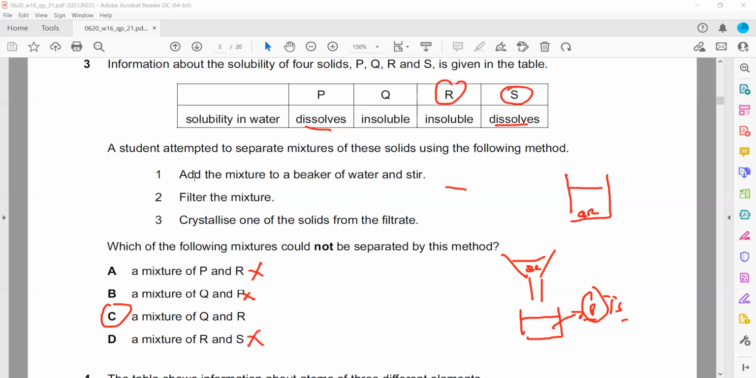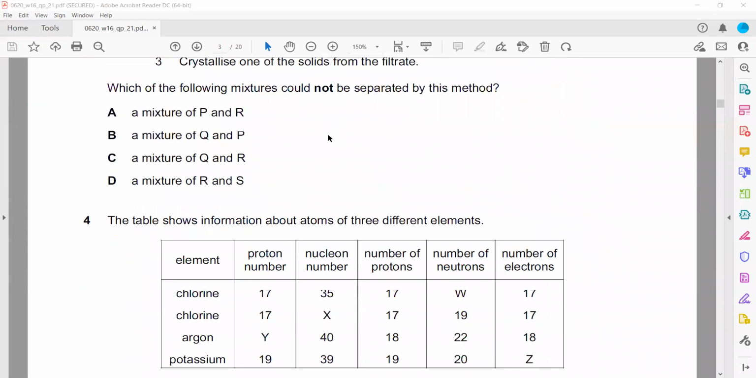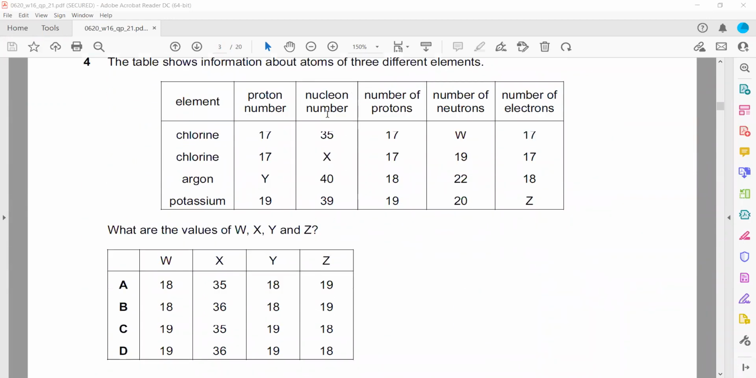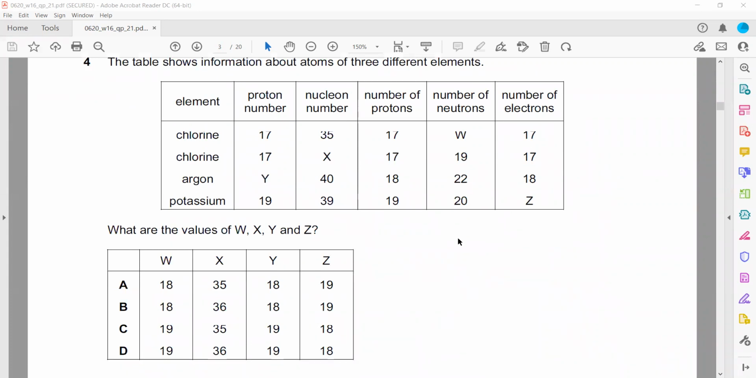The table shows information about atoms of three different elements. So three different elements and their atoms are shown. What are the values for W, X, Y, and Z? So W is the number of neutrons. How to get the neutron number? The nucleon number minus the proton number. So to get W, the nucleon number is 35 and the proton number is 17. So 35 minus 17, so W will be 18.